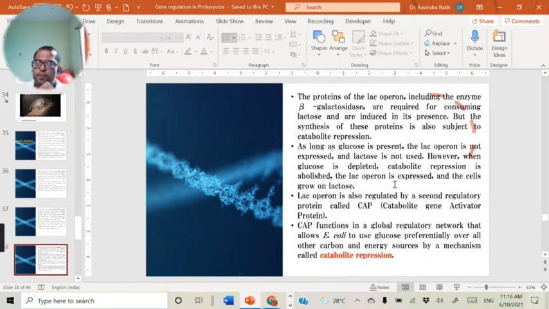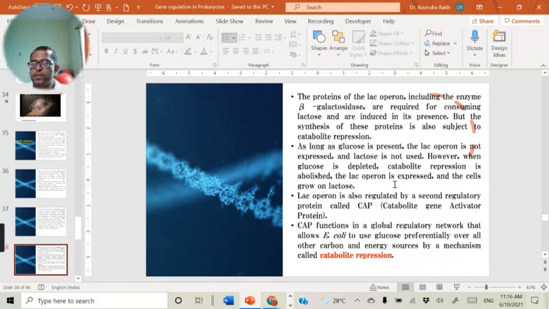Now this lac operon, as we know, is also controlled by a negative regulation pathway. In the negative regulation system, three enzymes are produced for the utilization of lactose as a carbon and energy source.